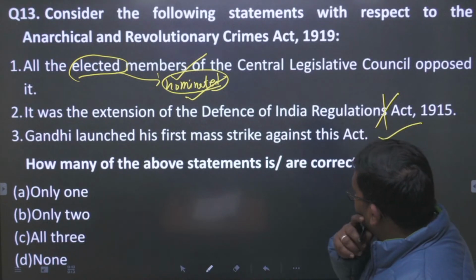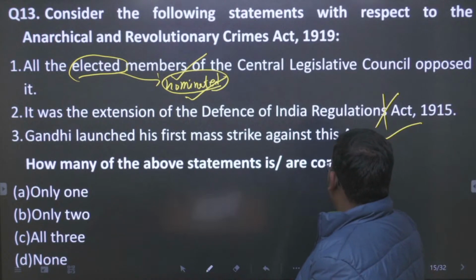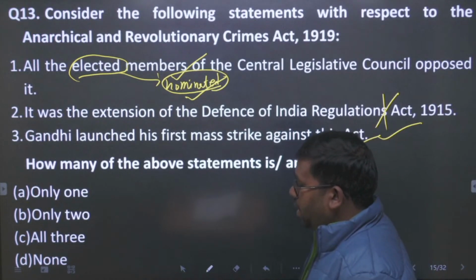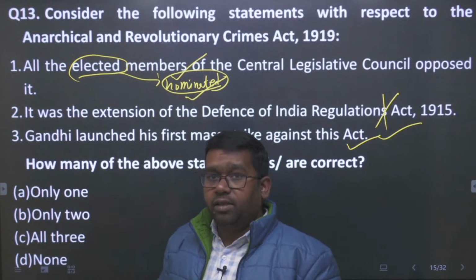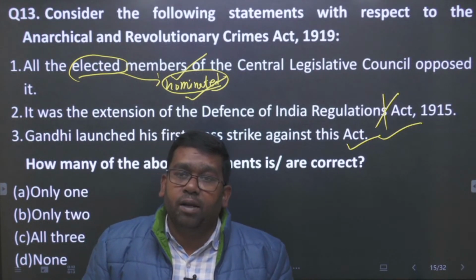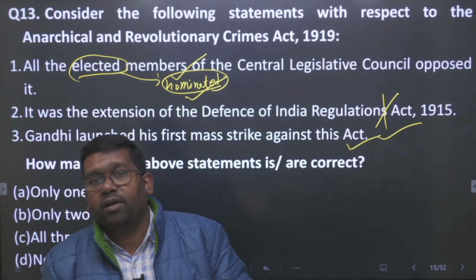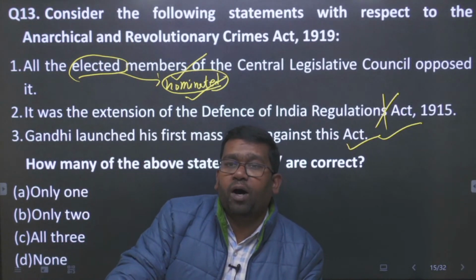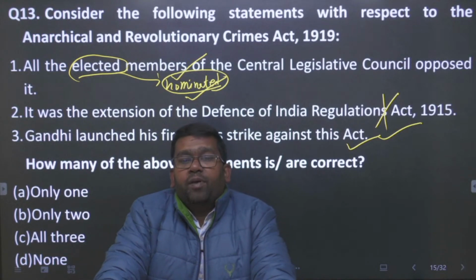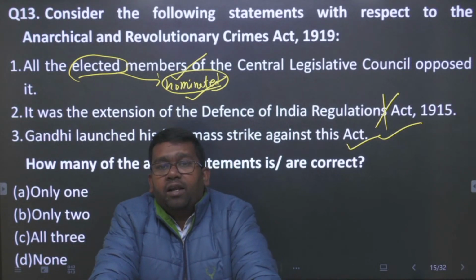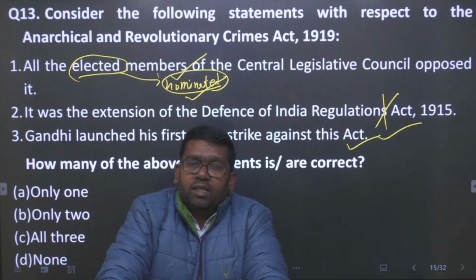Gandhi ji launched his first mass strike against this, and that is known as the Rowlatt Satyagraha that led to the Jallianwala Bagh massacre that we know. One other point you should know is that there is a very famous historian, and his name is Ravinder Kumar. Okay, Ravinder Kumar is a very famous historian, and he had written a book called Rowlatt Satyagraha, है ना. The Rowlatt Satyagraha पर उनकी किताब ही है.